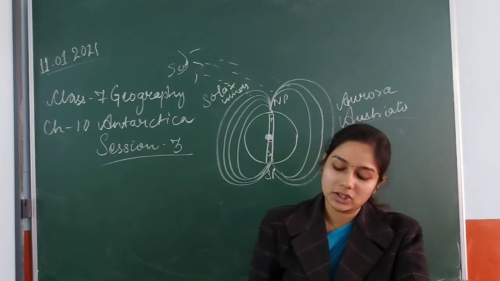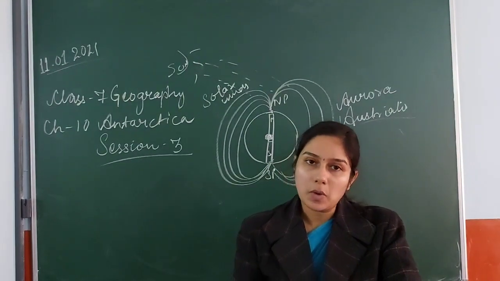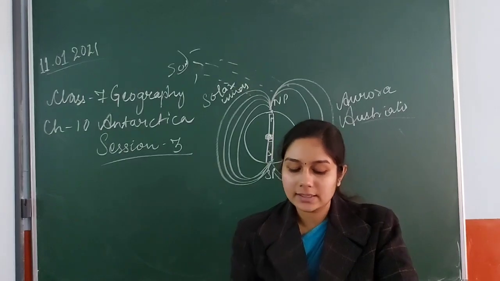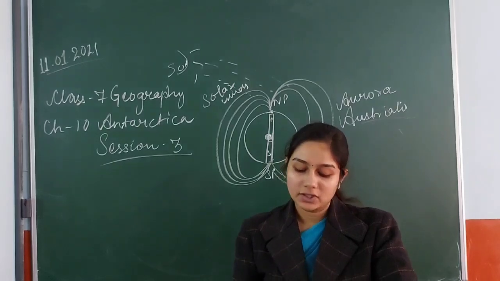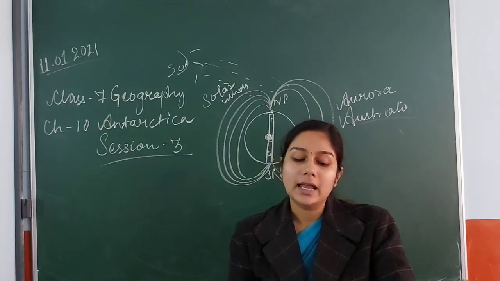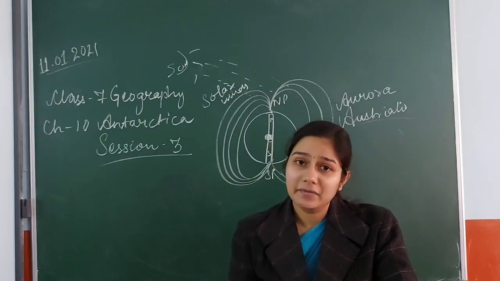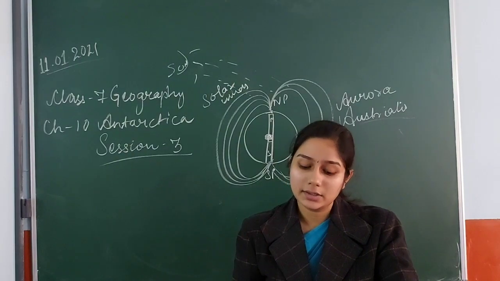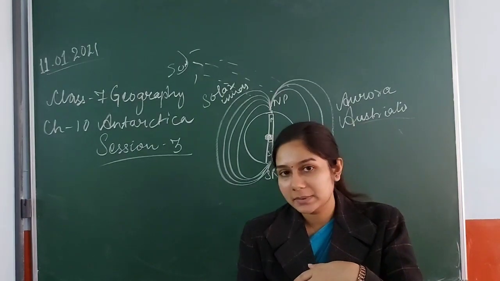Same is the condition with vegetation, animal life and minerals present over here. So you can do one thing: topic number F, the effects of global warming on Antarctica, and topic number G, vegetation, animals and minerals, you can study on your own at home. Okay, and whenever we have our live class, if you have any doubt from these portions, you are free to ask me.